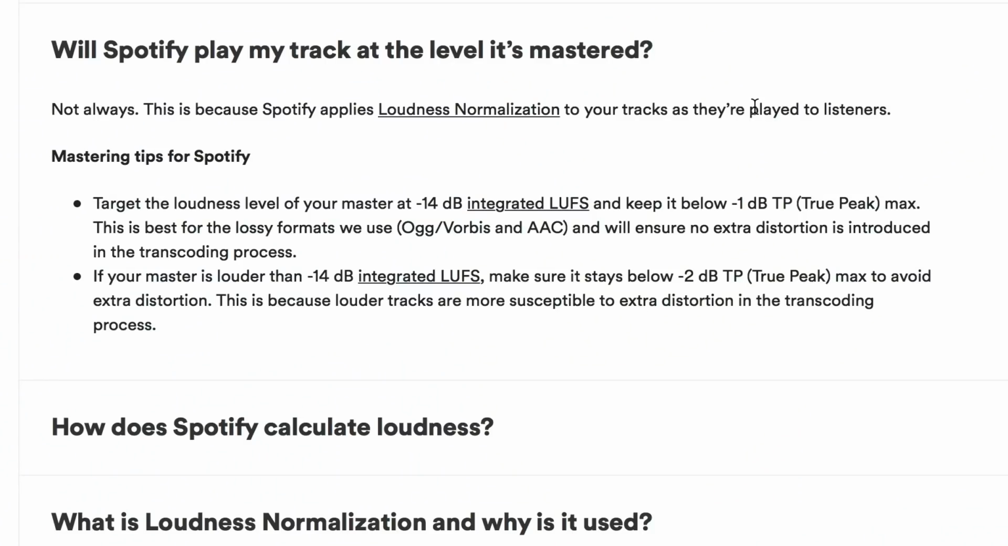Next, important insight, and this is very, very important. Keep it below -1 true peak max. Two things here. True peak. We work in true peak. Again, it's not only Spotify that works in true peak and not digital peak. Every major platform does. Every major platform works in true peak or measures true peak, not digital peak. And that's because that's the only one that matters.